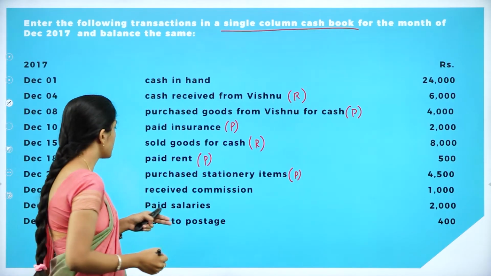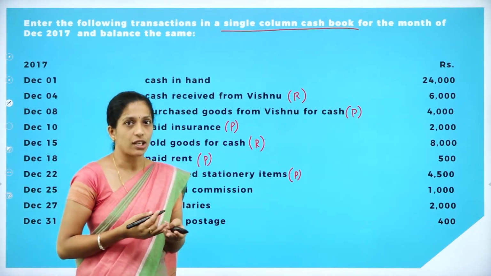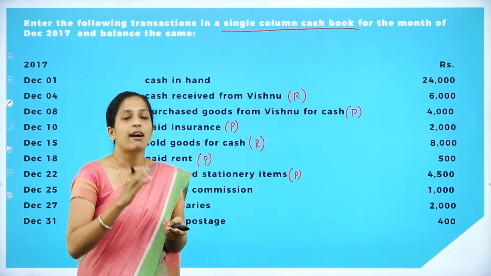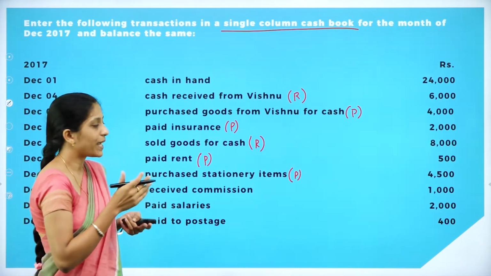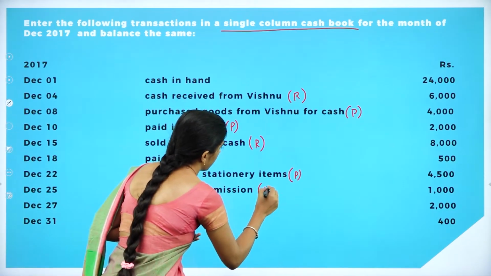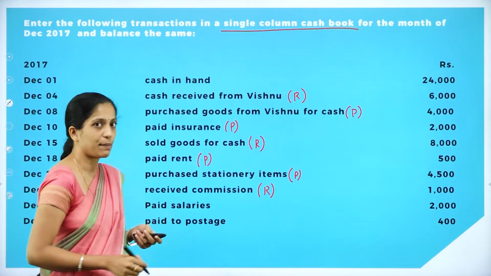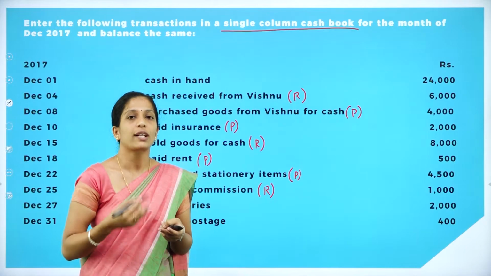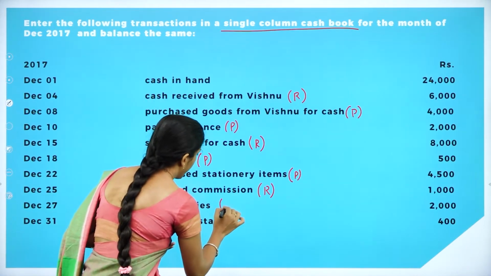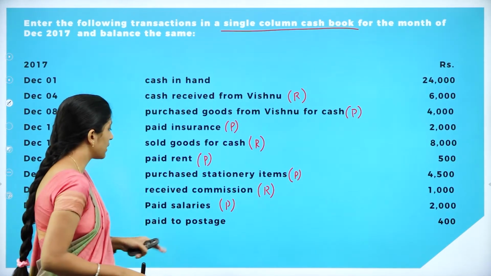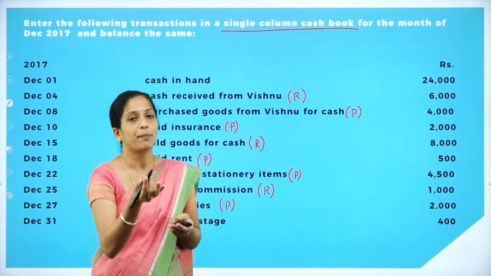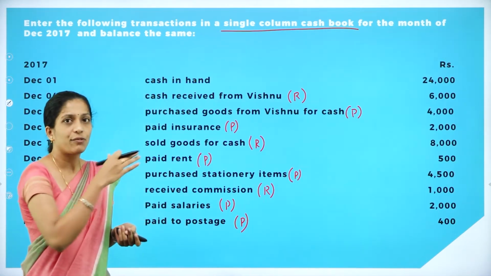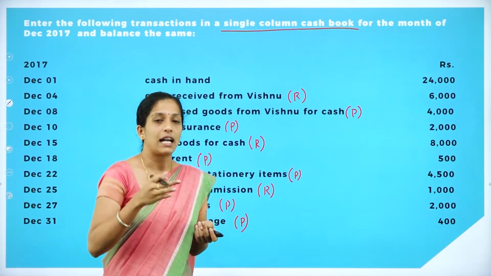And the next one is December 25th, received commission. We are receiving commission. So what would be the journal entry? Cash account debit to commission account. We are receiving cash, so it is a receipt. And the next one is December 27th, paid salaries. We are paying salaries, so cash goes out of the business, so it is a payment. And the next one is December 31st, paid postage. We are paying postage, so it is a payment. So we have identified which are the receipts as well as payments and how to record these transactions.